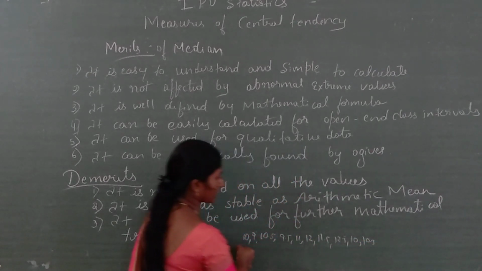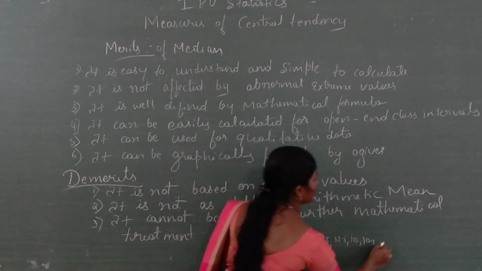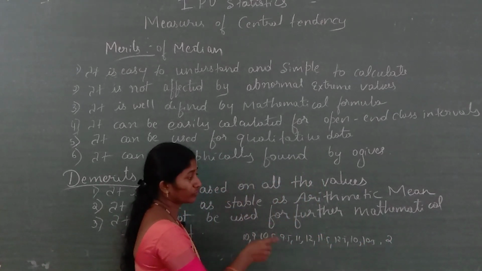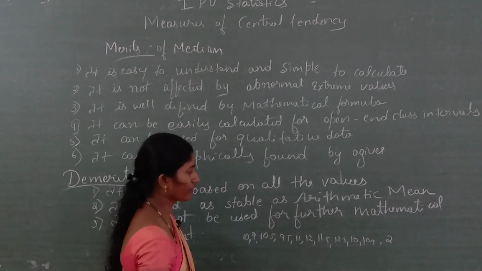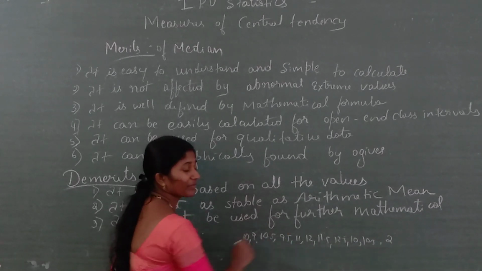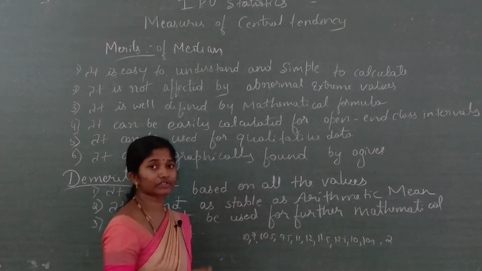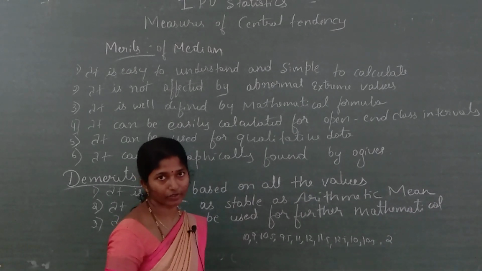So, if the values are like this, with values like 10 and 9, and there is a value 2, that means 2 is the least value. That does not affect the result, because we are finding the middle. What is the first step? The first step is writing the values in ascending order.